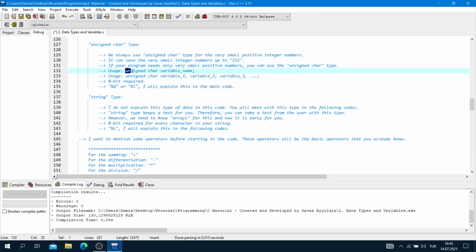Usage: unsigned char, variable name, and semicolon, or unsigned char, variable 1, comma, variable 2, comma, variable 3, and so on, and semicolon. 8-bit required for this type, and we will use %d or %i for the unsigned char type.